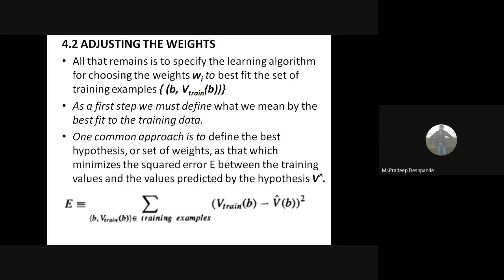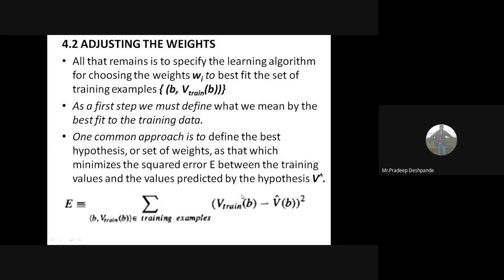Got it? Got this squared error? We are calculating the training error here. How?